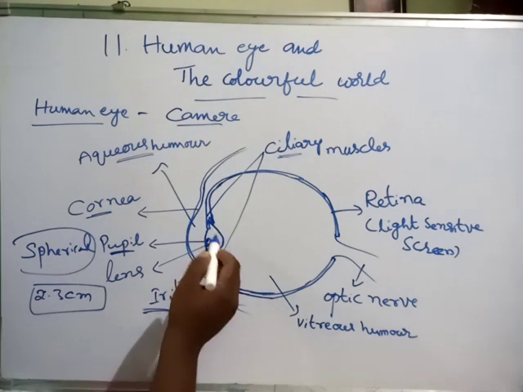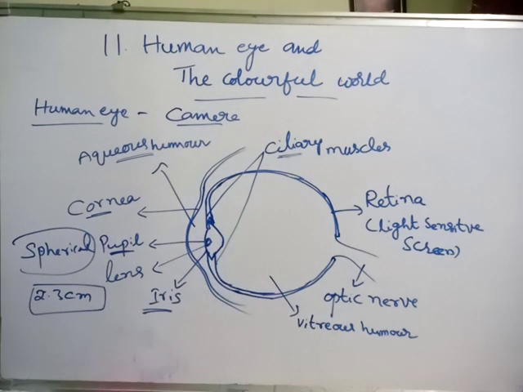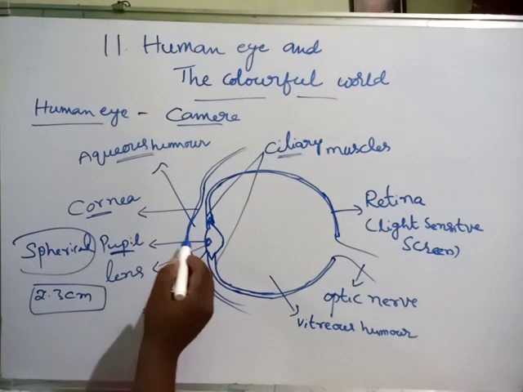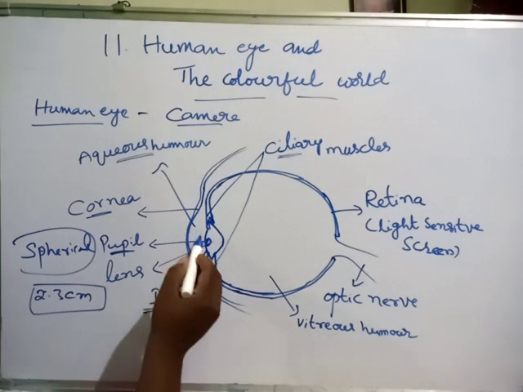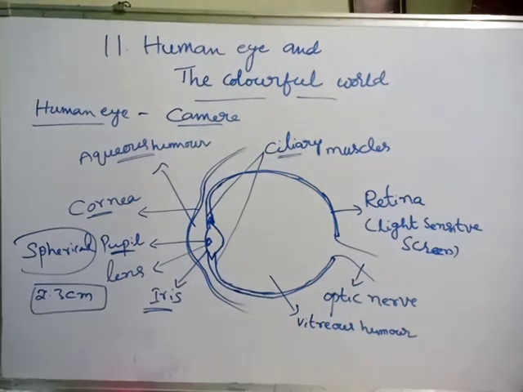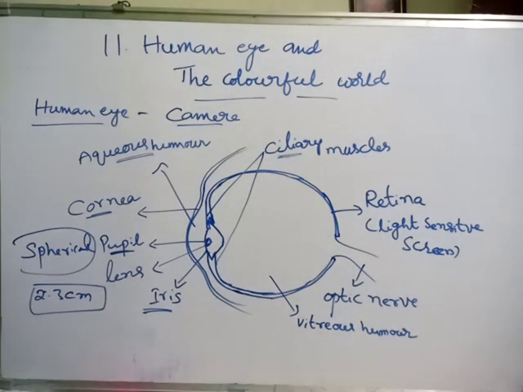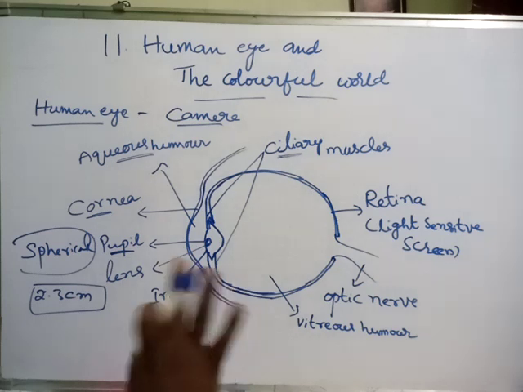And this convex crystalline lens is held by ciliary muscles. In between the cornea and lens, what is this liquid? Aqueous humor. Each and every part has its own uniqueness and its role in the functioning of the human eye.